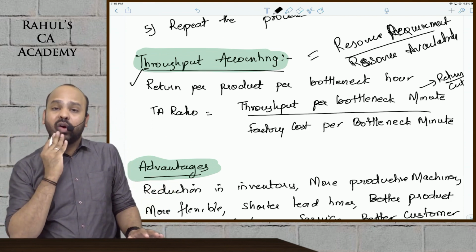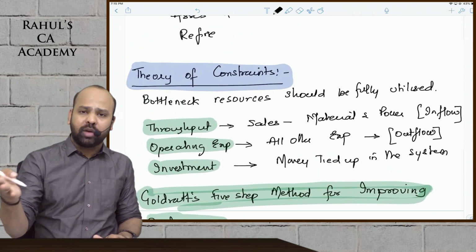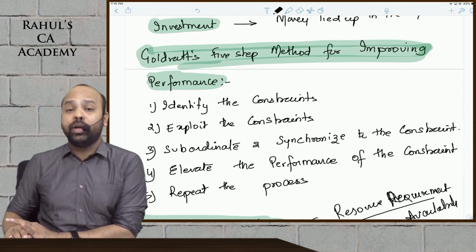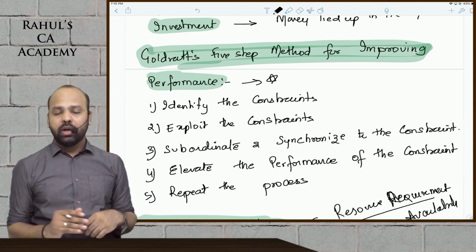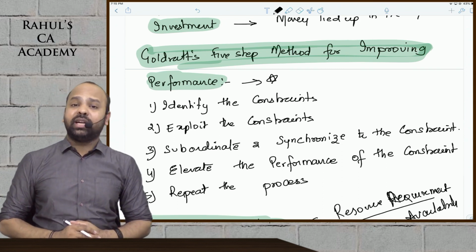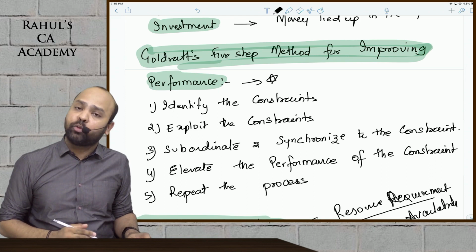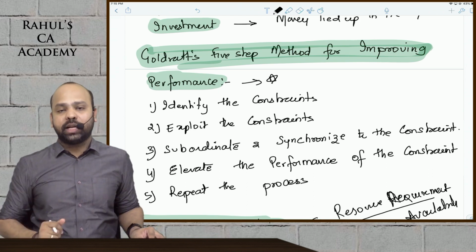Okay? So having understood what is theory of constraints and what are the three operational measures, throughput contribution, operating expenses and investment, we have a 5-step method beta for improving performance of an organization. This can come as a theory part if they ask a question. A 5-step method for improving performance. It says beta first identify constraint. Identify which resource is limiting your total production. What is the resource that is putting a limitation on the entire production?